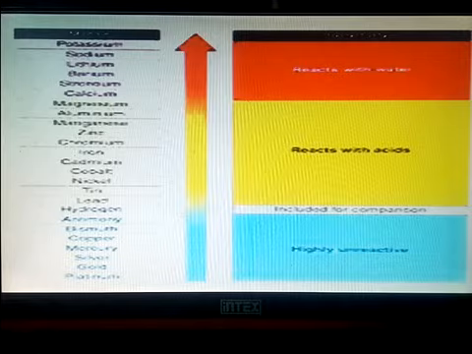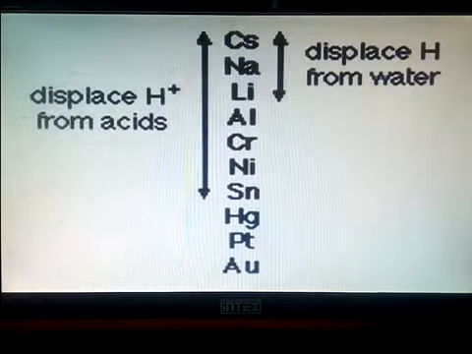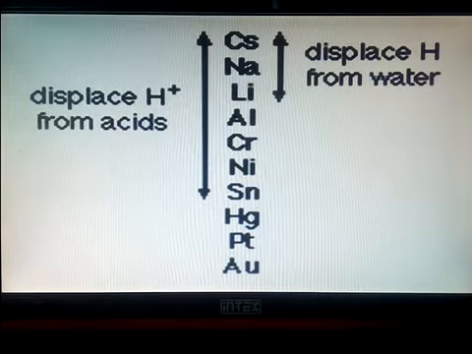And then at the extreme down, below hydrogen, you can see a list of metals. They are highly unreactive. Then you can see cesium, sodium, lithium, aluminium, chromium, nickel, strontium, mercury, platinum, gold. These displace H plus from acids.